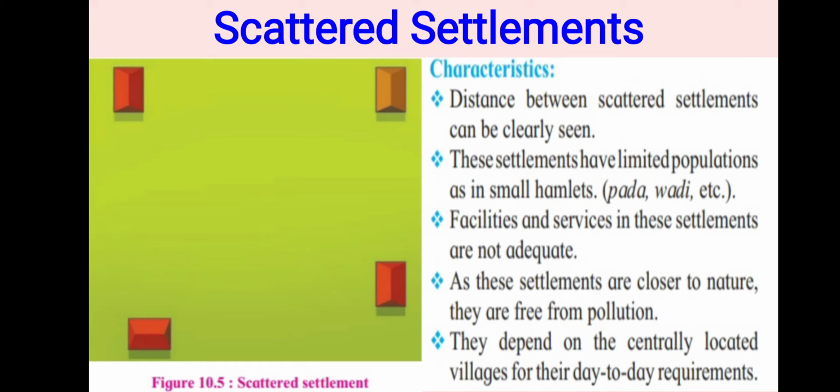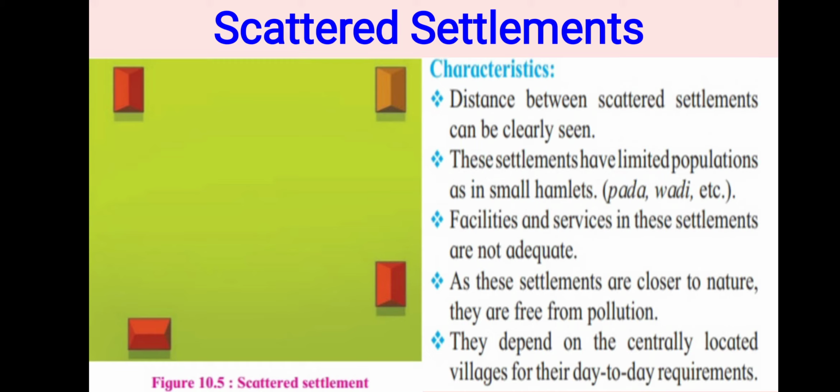Okay. In this type of settlement, houses are far away from each other. See in this figure, you are able to see four houses, they are situated far away from each other. Are they close to each other? No, they are situated far away from each other. This is known as scattered type of settlement. Okay.